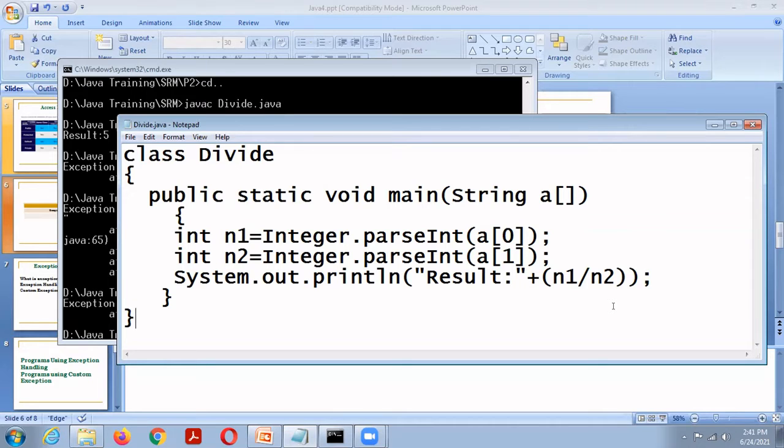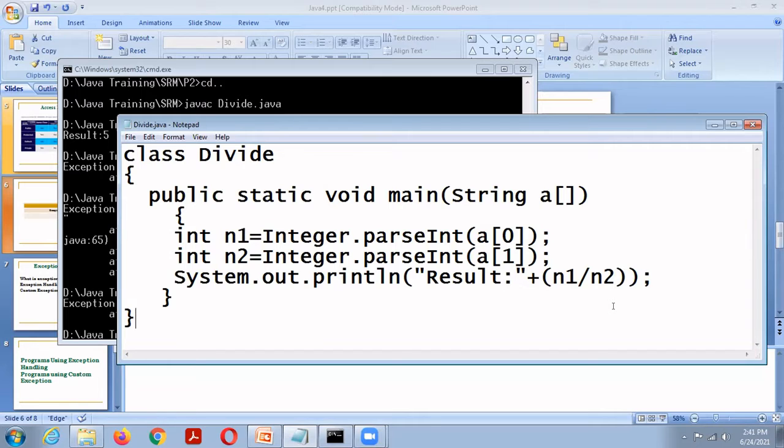When an exception condition arises, the object representing the exception is created and thrown. That method may choose to handle the exception itself or pass it to another method. Anyway, at some point, the exception is caught and processed.